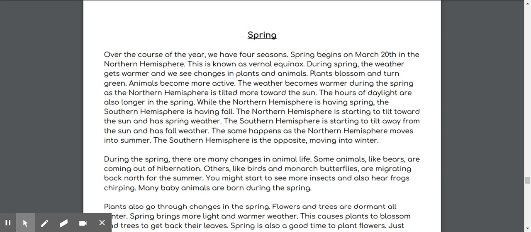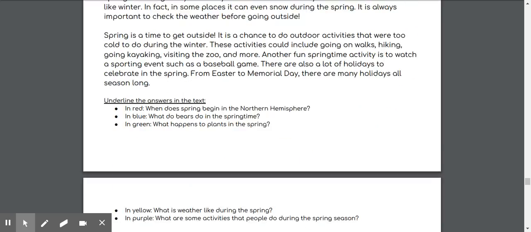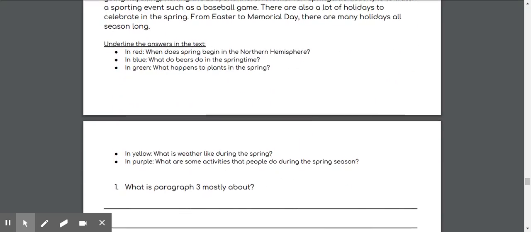Today I am going to be reading the article Spring. This is for Monday, April 20th, 2020, day 14 of your work packet. Now, before we get started, at the end of the article, there are some questions that they ask us to underline the answers for as we read. So I want to start by looking at those so we can find them as we read.